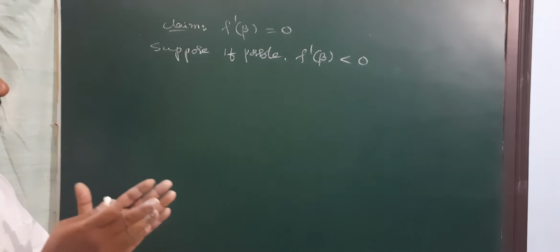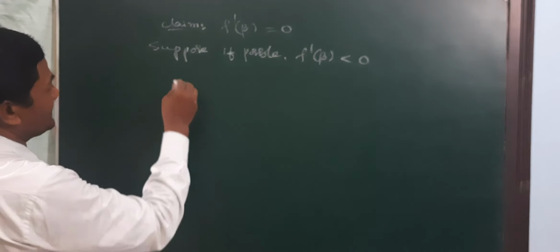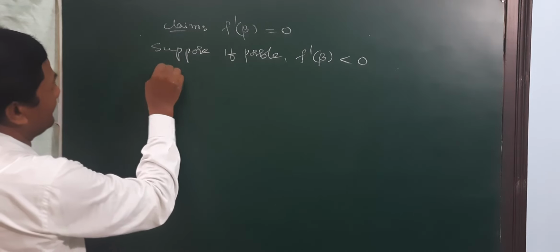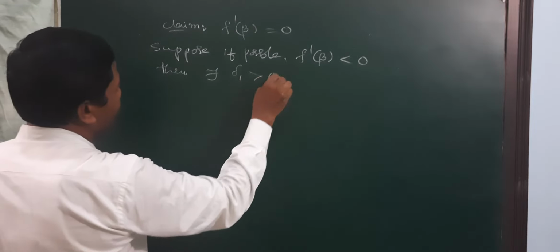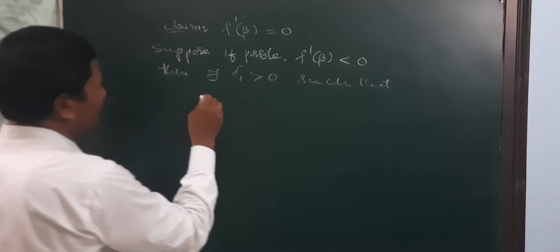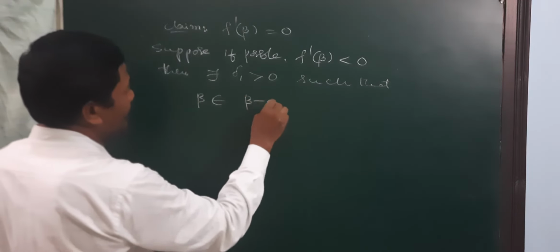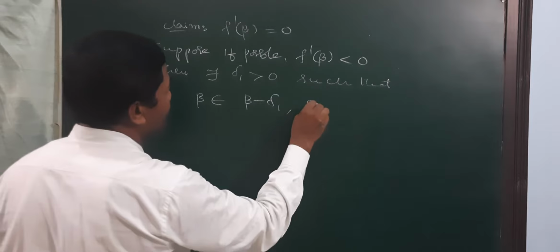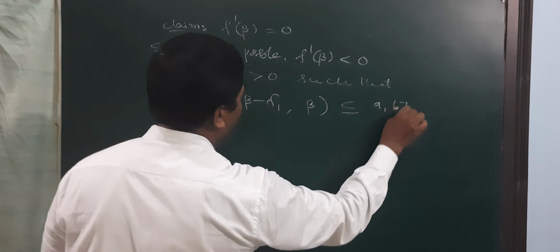By using a monotonically decreasing function, there exists delta 1 greater than 0 such that the open interval (beta minus delta 1, beta) is a subset of the closed interval [a, b].